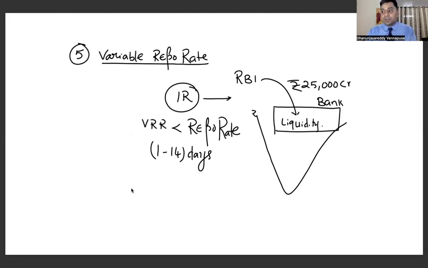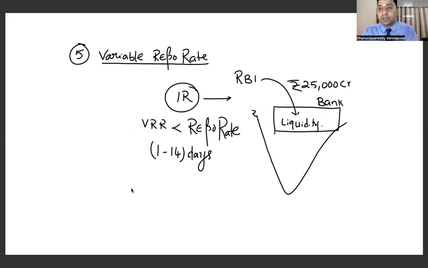Now, recently, as India was facing a deflation crisis, there was a liquidity crunch in the banks. Banks దగ్గర డబ్బులు లేవు అన్నమాట. So RBI released 25,000 crores into the banking system. Now, how can banks get this 25,000 crores? For all the banks together, they have got 25,000 crores. You go to RBI as a bank and you take loans from RBI. This is apart from your repo rate. So this is called variable repo rate.